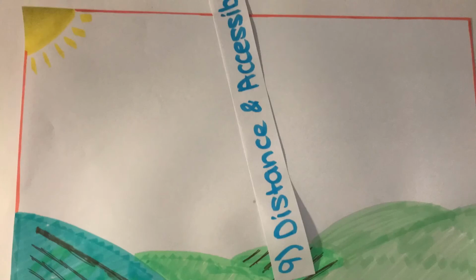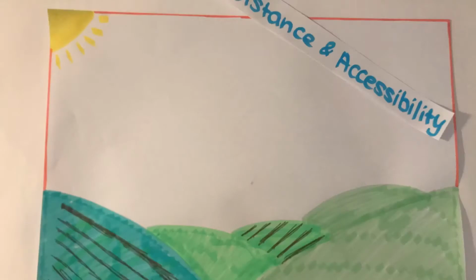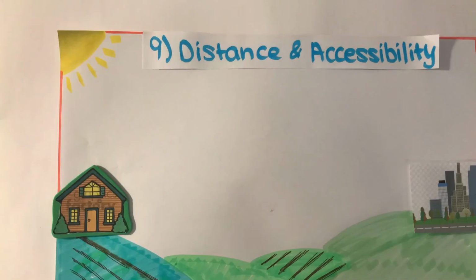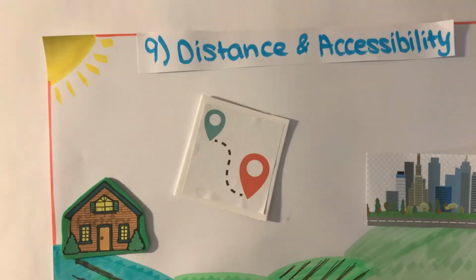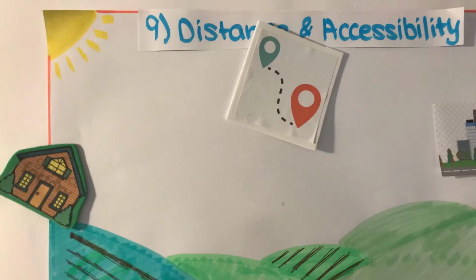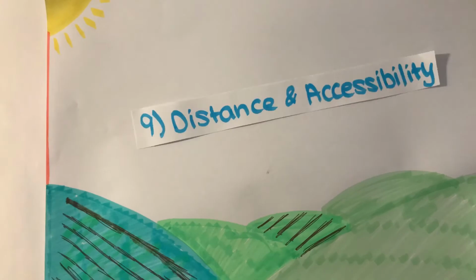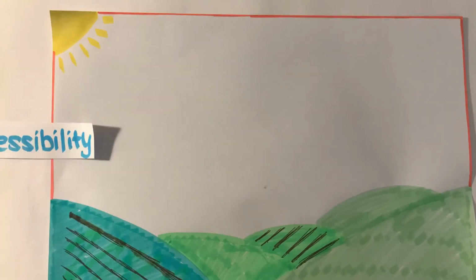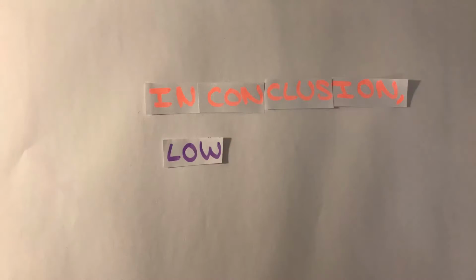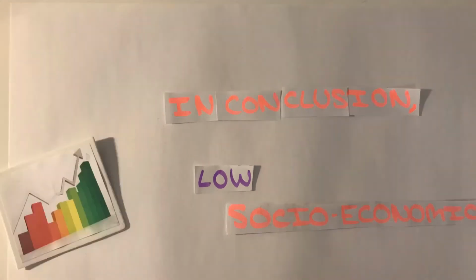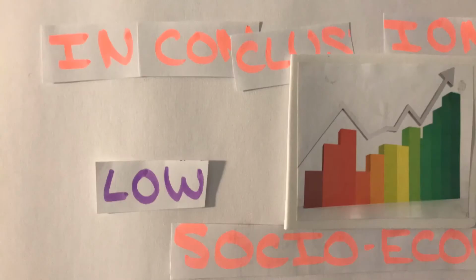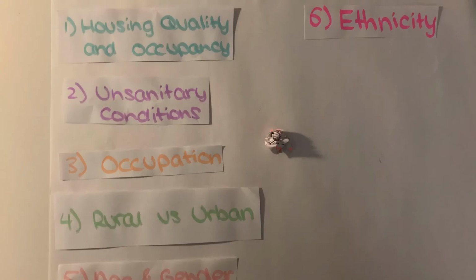This also correlates strongly with rural versus urban environments, as if people live further away from clinics and hospitals, they will therefore seek less treatment for the symptoms and eventually most likely die of the disease. In conclusion, having low socioeconomic factors such as poor education and unsanitary conditions will ultimately increase rates of infection and deaths from communicable diseases such as malaria.